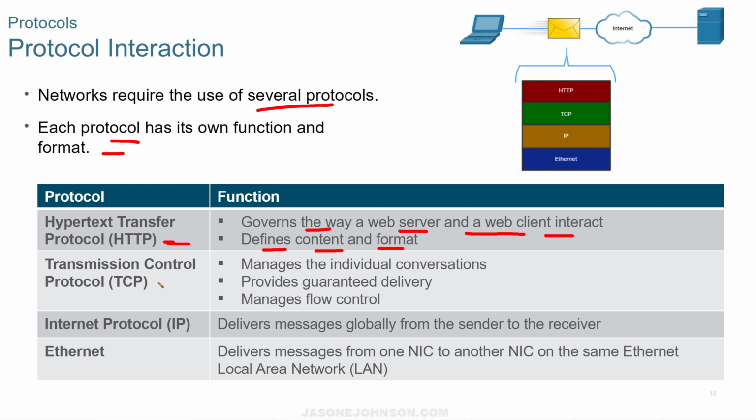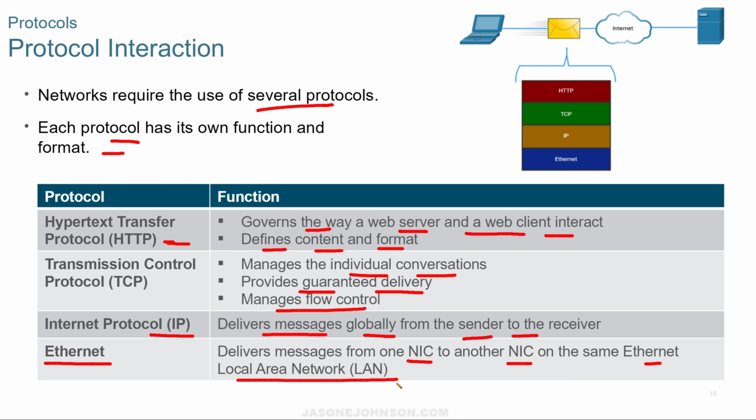The TCP protocol, or Transmission Control Protocol, manages individual conversations, it provides guaranteed delivery, and it manages flow control. The Internet Protocol, or IP, delivers messages globally from the sender to the receiver, and Ethernet delivers messages from one NIC to another NIC on the same Ethernet local area network.